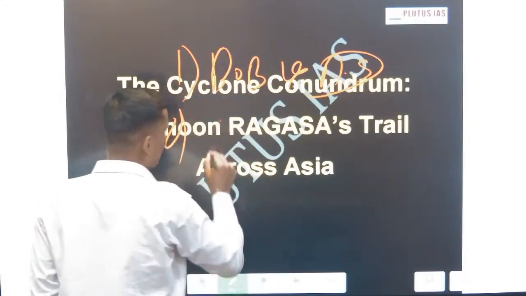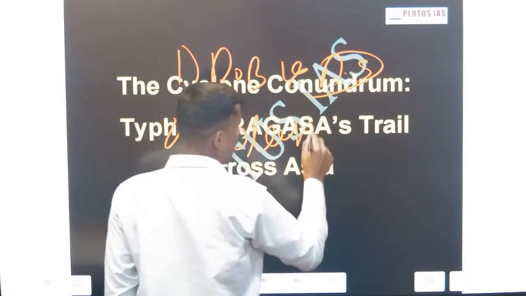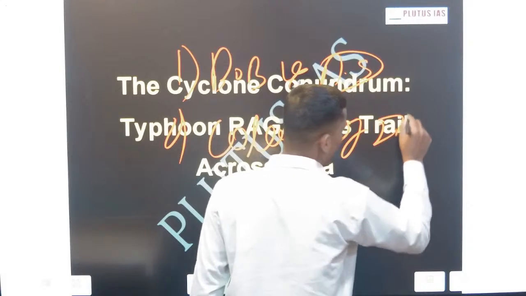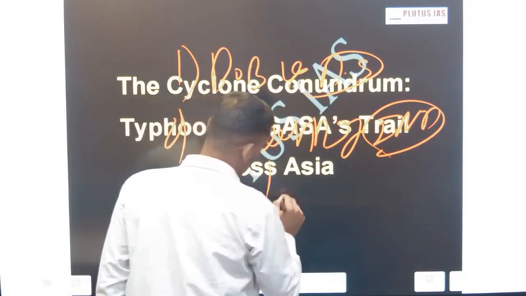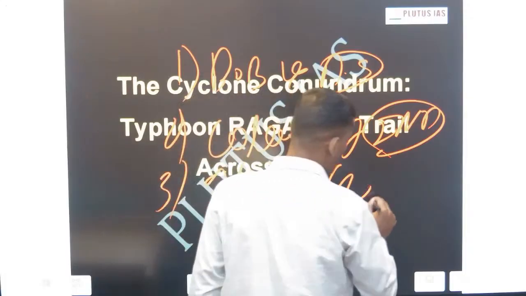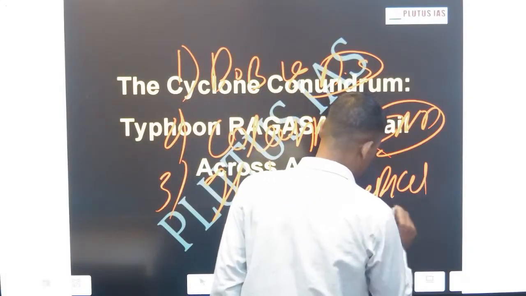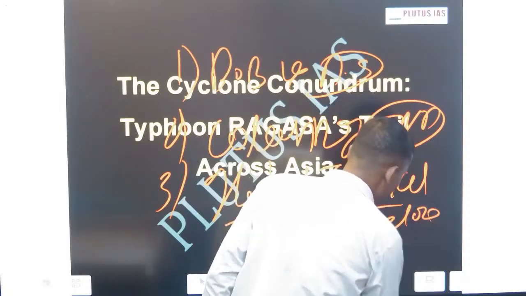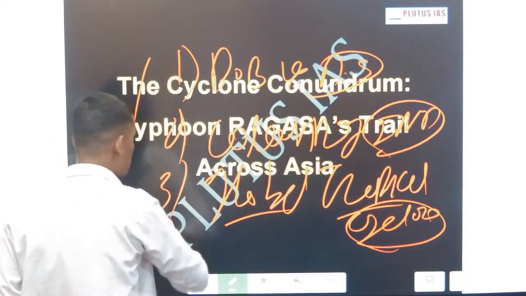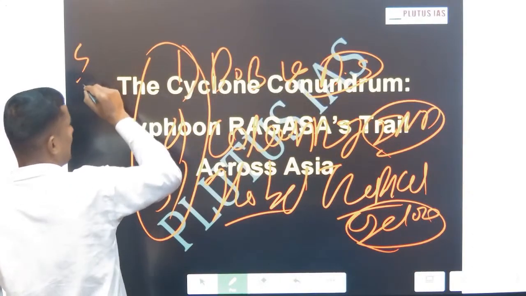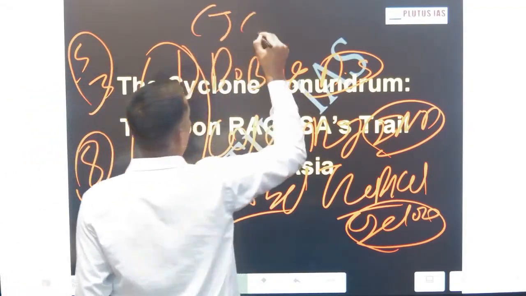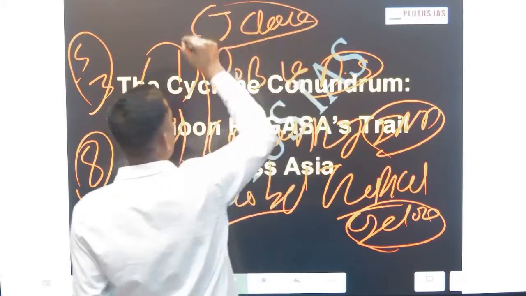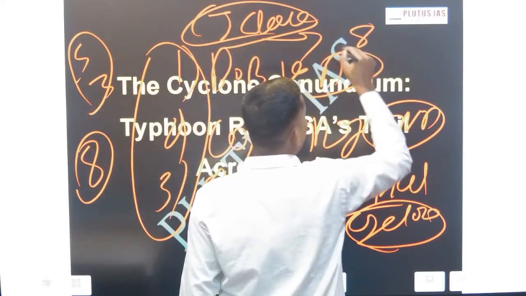Then the colour coding of cyclones by IMD, and the global distribution of tropical cyclones to be specific. These 3 additional dimensions, along with the first 5, mean your tropical cyclone topic will be covered in 8 dimensions.